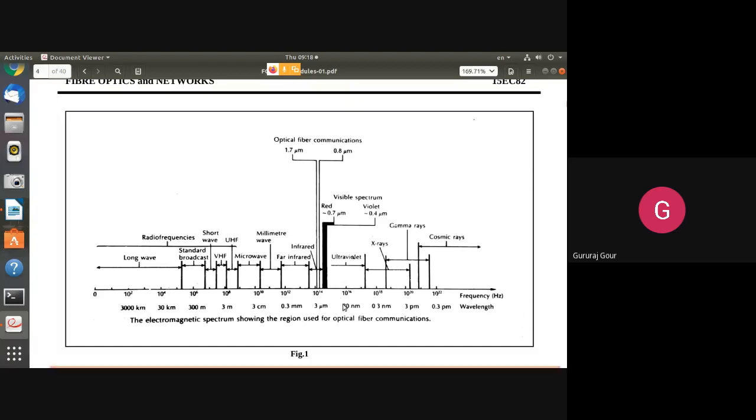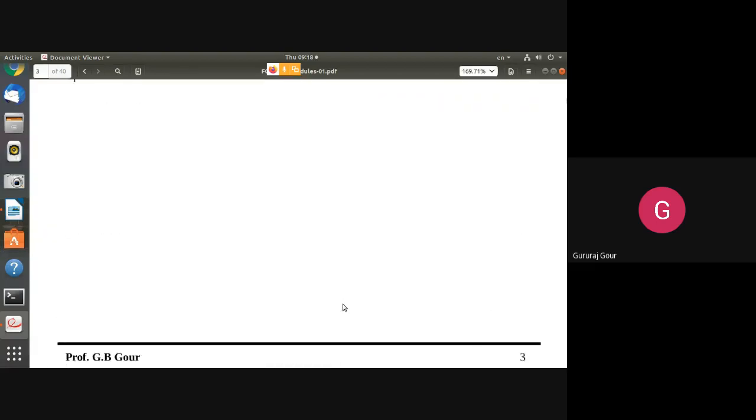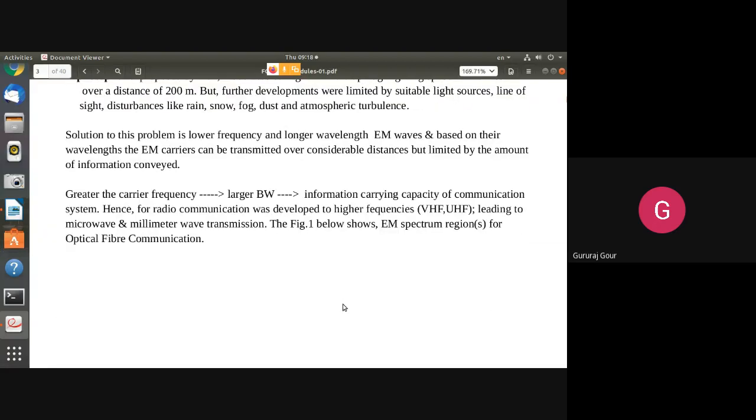So later, with the development of electromagnetic waves, what has happened with the development of electromagnetic waves?